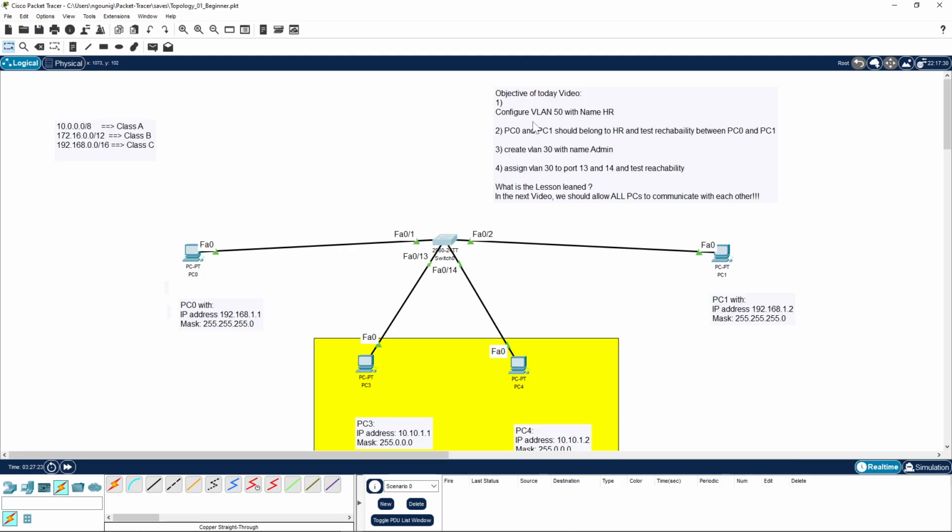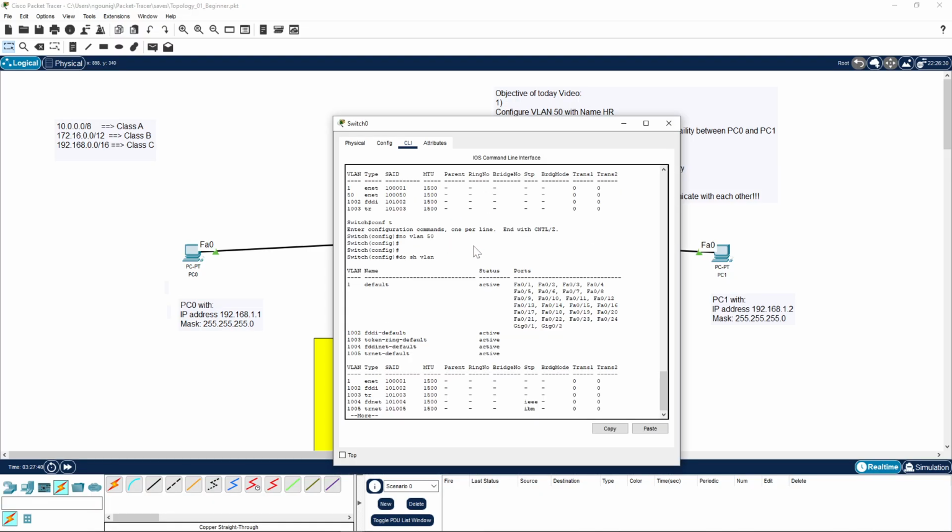Okay, now we have to proceed toward our objective. Our objective is to configure VLAN 50 here and move port 0 and port 1 to that VLAN 50. It is for HR, human resource. Let's do that right away.